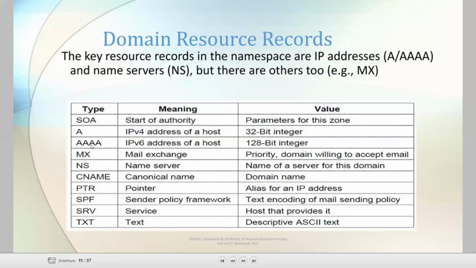AAAA means IPv6 address of a host. MX, mail exchange. NS, name servers. CNAME, canonical name. PTR, pointer. SPF, Sender Policy Framework. SRV, service. TXT, text. These are the names of the resource records. As I told you, you need to remember all these names in the table.